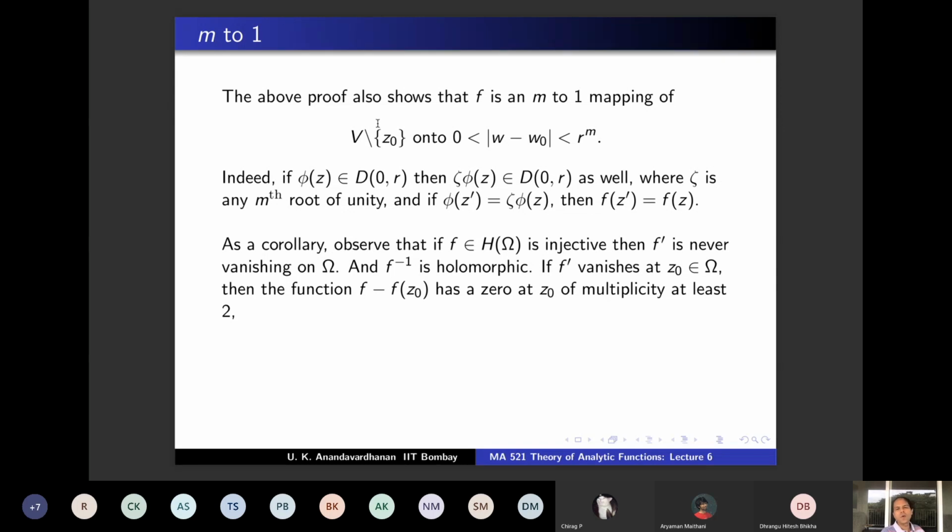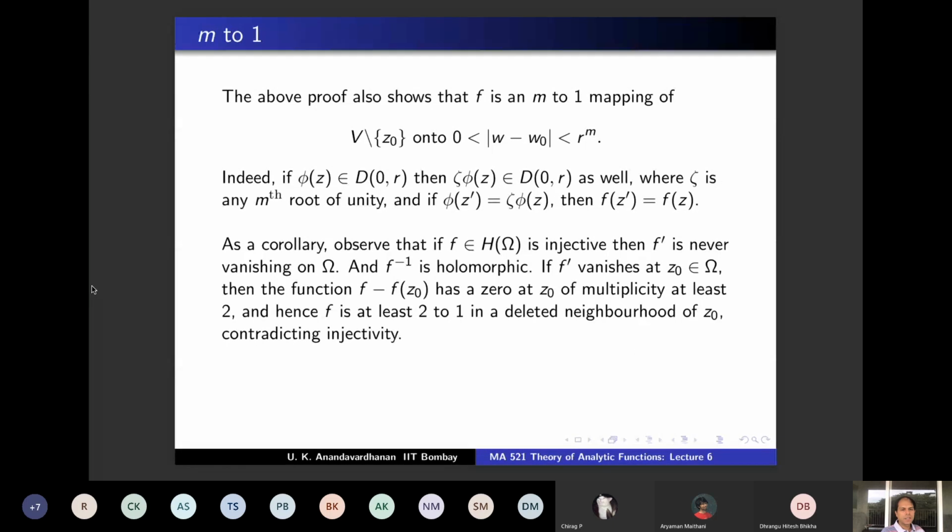And if it has a 0 of multiplicity at least 2, f is at least 2 to 1 from this observation. But f is given to be 1-1, and therefore it cannot be 2 to 1 or 3 to 1, and therefore this has to be wrong. So f prime never vanishes. So if you have an injective holomorphic function, f prime never vanishes, and moreover f inverse is holomorphic, as we have already seen.